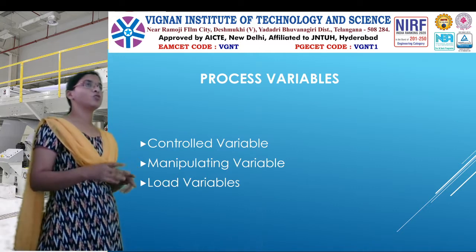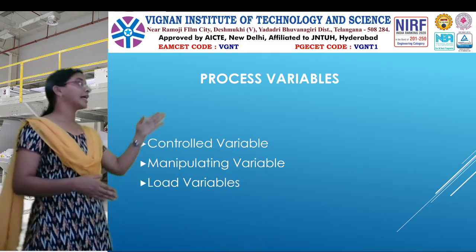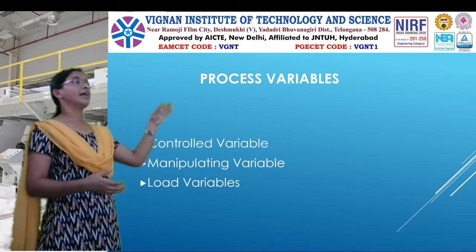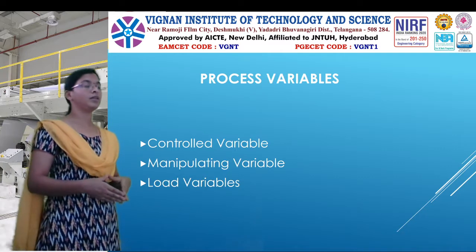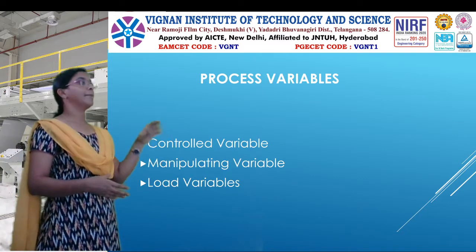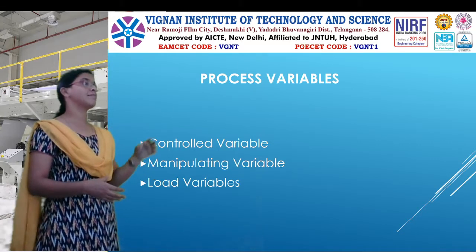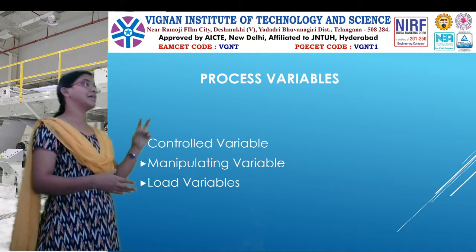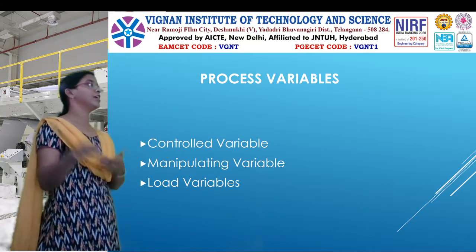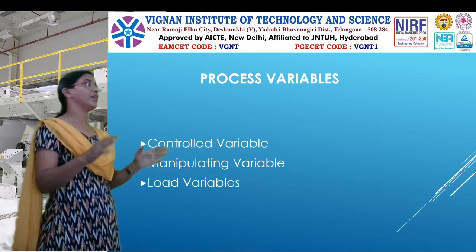So rather than these two, the remaining variables are the load variables. Once again, a control variable is a variable which is to be controlled. A manipulated variable is the variable by using which we are going to control the control variable. And lastly, load variables: except these two variables, all variables included in the process are called load variables.